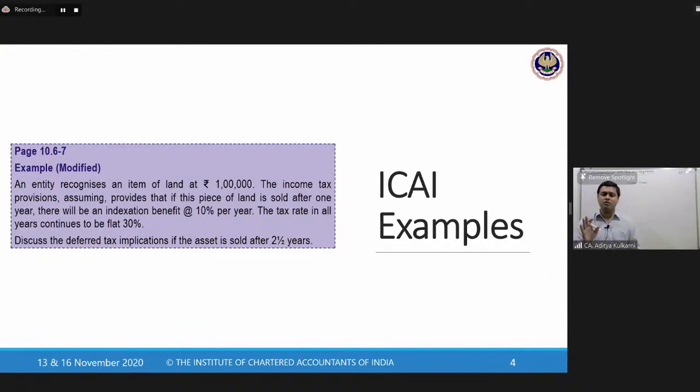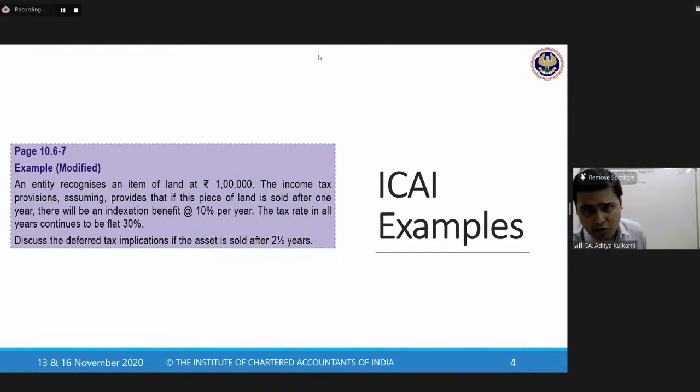Don't get confused by the word deferred tax. Don't get confused by the fact that we are doing a deferred tax. Why? Because deferred tax is nothing but a tax consequence that arises in the future. And therefore, I request you not to get worried. Now let us look at this problem and see what will be the impact of this.